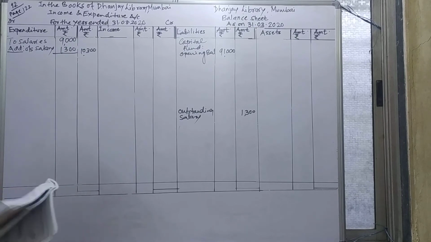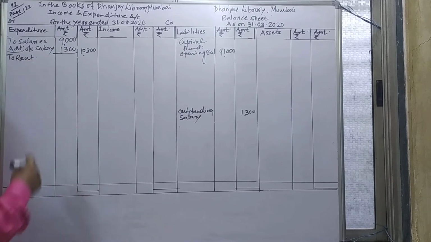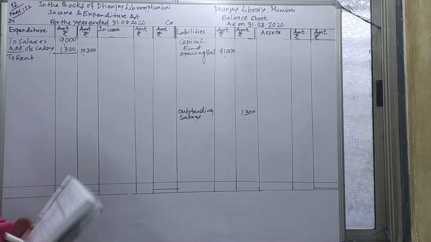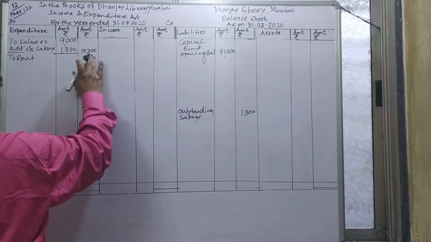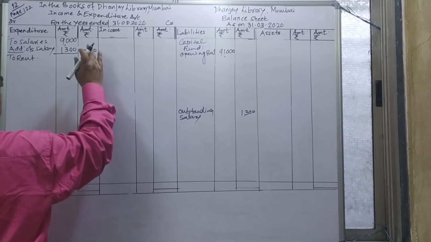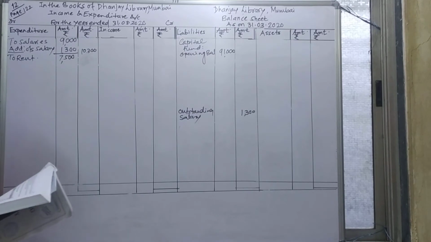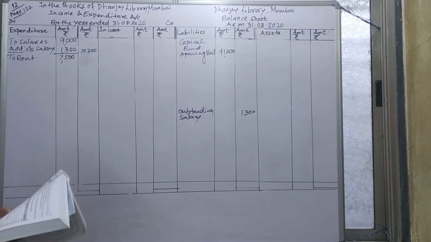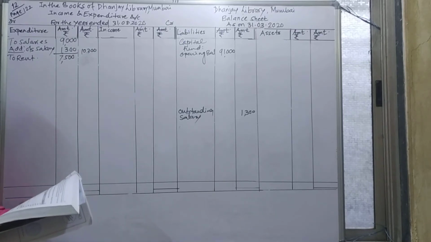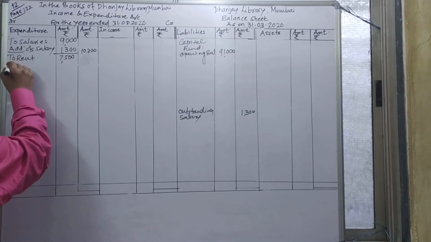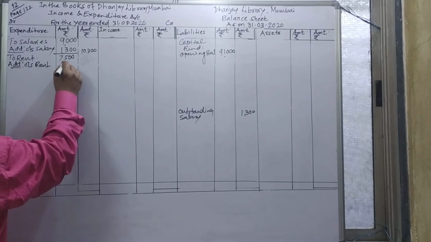Then after that we'll take rent, and regarding rent there is an adjustment. Rent is 7,500. I will take this 7,500 in the inner column because there is an adjustment. The adjustment is given to you in item number 2 and 3: outstanding salary 1,300 and outstanding rent 950. So add outstanding rent 950 here.